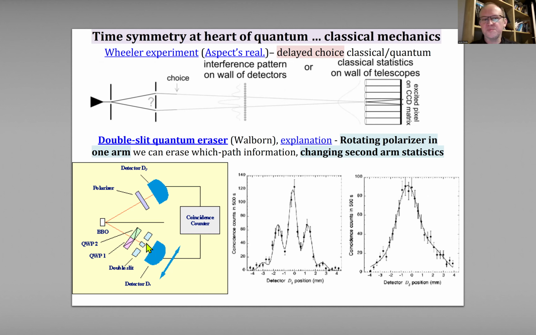So naively, just by making this first arm longer, we could send information back in time. However, it's crucial to use the coincidence counter to check that indeed there are two photons, and doing so, we cannot send information back in time.